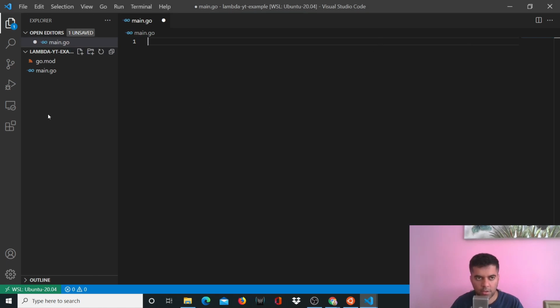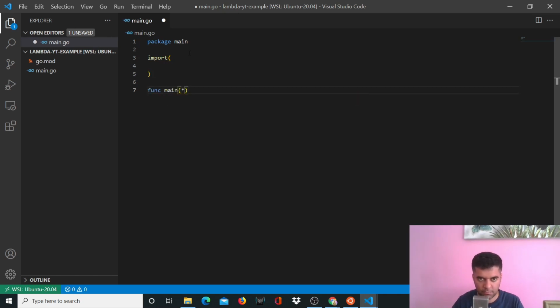In case you're new to Golang, main.go file is basically the entry point into the project. And in this program, since it's a very small and simple program, we have only one file, which is the main.go file. All right, and the way main.go file starts is you write package main on top, and you import a couple of packages here, other packages that you want to use in this file. And you have the most important function from where basically the control of this program starts, which is the func main. All right.